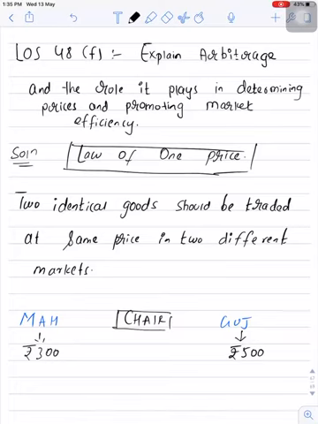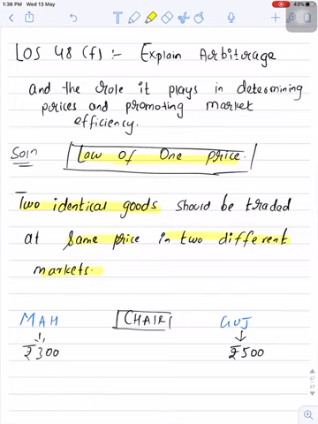LOS F. So this is the last LOS in this topic. Explain arbitrage and the role it plays in determining prices and promoting market efficiency. So let's understand the concept of arbitrage first. Now this arbitrage concept is derived from the law of one price. So this is the law in economics, and from this law we have got the concept of arbitrage. Now as per the law of one price, two identical goods should be traded at the same price in two different markets.